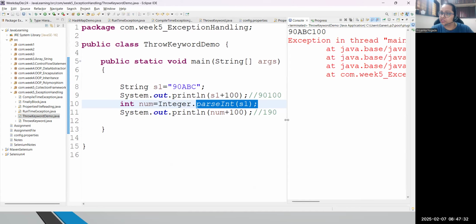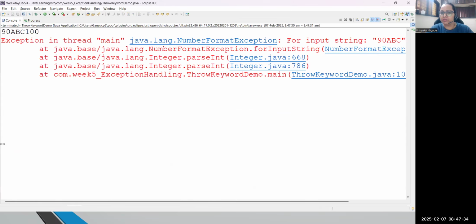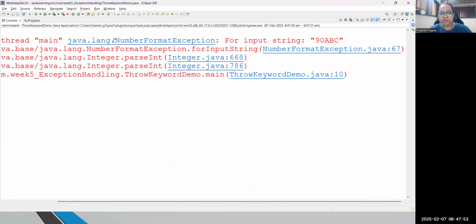And now just have a look. What is the meaning of these multiple lines? In the previous example, you might have seen only one exception name and the next line where the exception is coming. But here you are getting the complete stack trace. What is this? This is called the complete stack trace. Now please have a look. So this is my exception, it says number format exception.